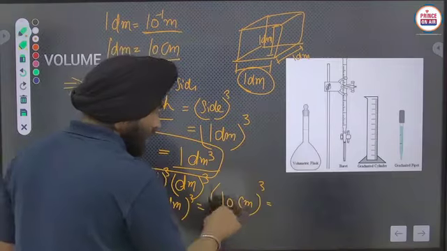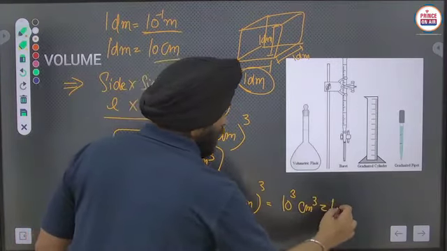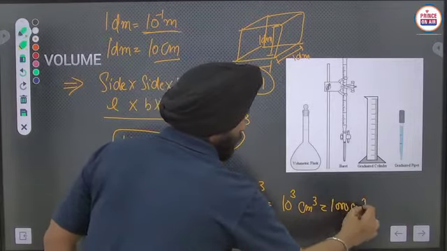So it will become 10 raised to the power 3 cubic centimeter, or you can say 1000 cubic centimeter, okay.